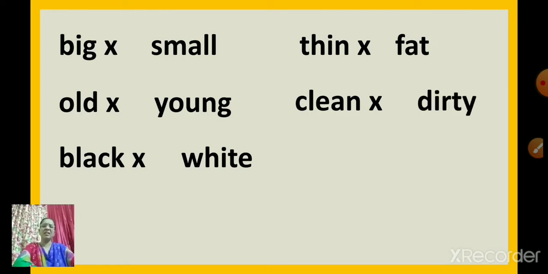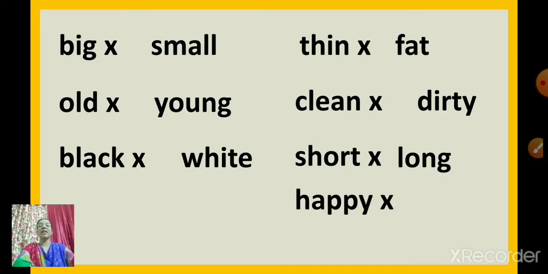Clean, dirty. Next, short. The opposite of short is long. Short, long. Happy. The opposite of happy is sad. Happy, sad.